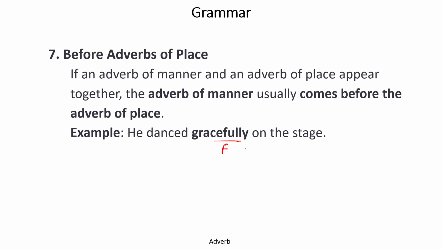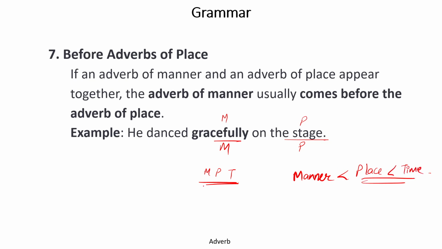Gracefully is a manner, and on the stage is a place. So this is adverb of manner, place. Now, one thing we should keep in mind, if we have all these together, manner, place, and time, in this case we should learn the sequence MPT. That is, first we should have manner, then place, and then time in a sentence. So this sequence should be followed.